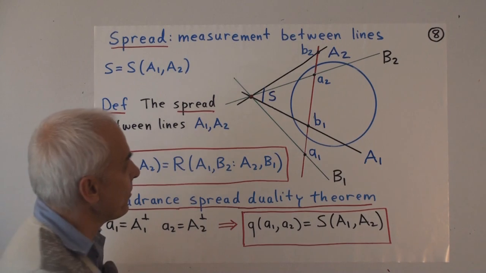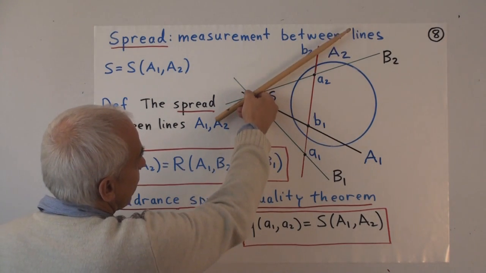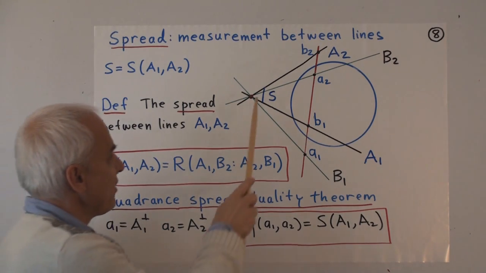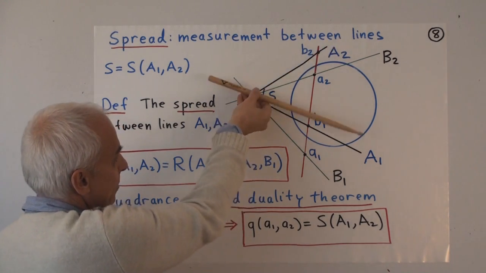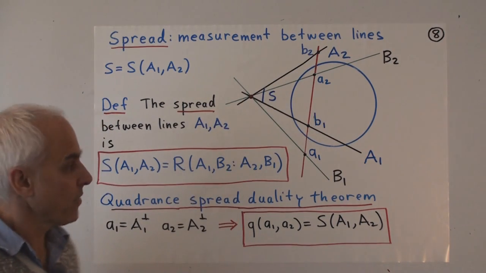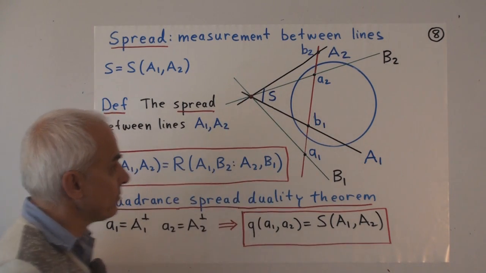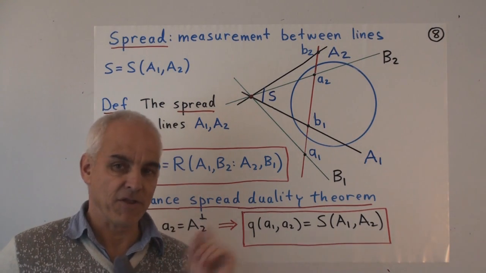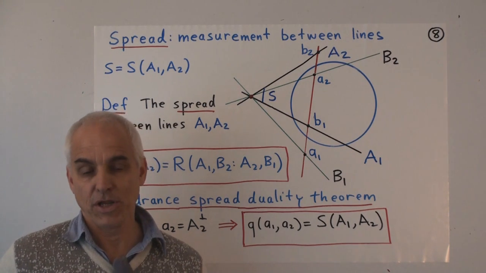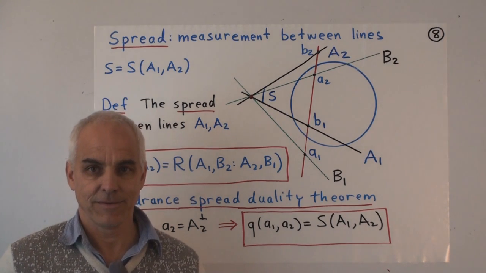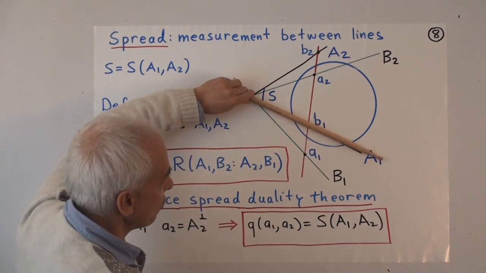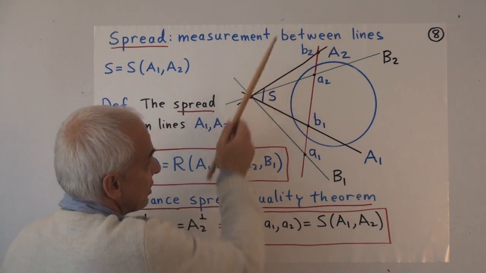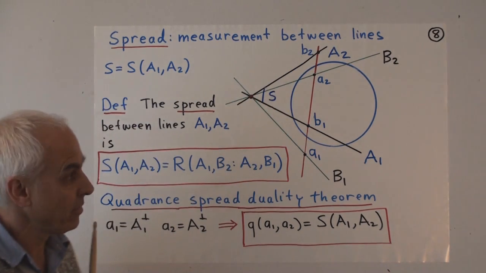So here are our 2 lines. There's A1 and there's A2. And they meet somewhere. And we want to define the spread between these 2 lines. And this is a number that's associated to the 2 lines, not rays, but just the lines themselves. We're going to do exactly the same thing as we did when defining the quadrance between 2 points. We're going to use duality. This line A1 has a dual point, namely little a1. This line A2 has a dual point, namely little a2.